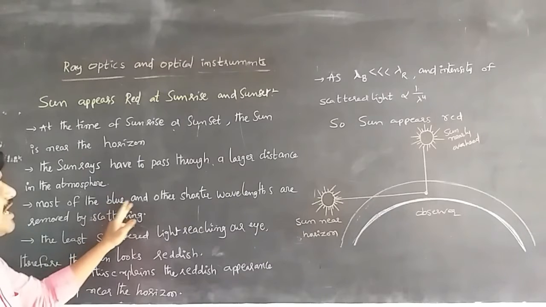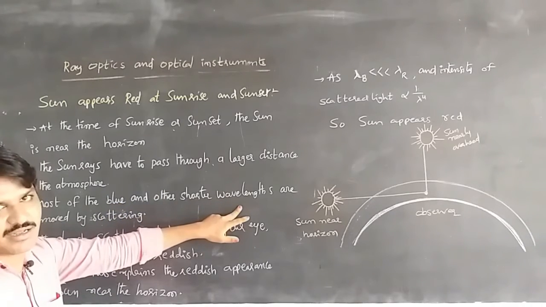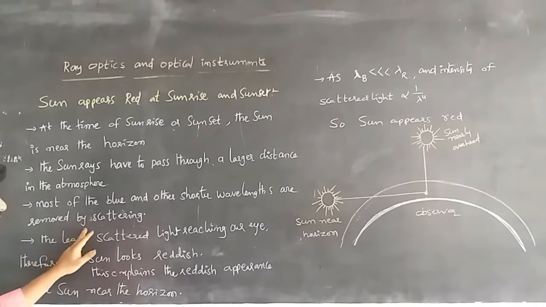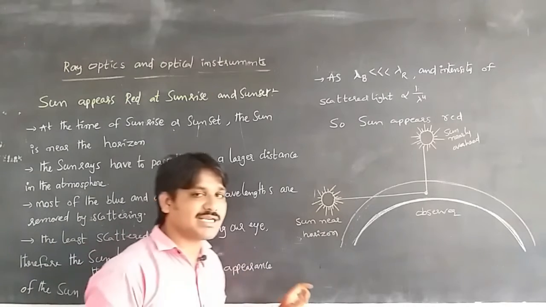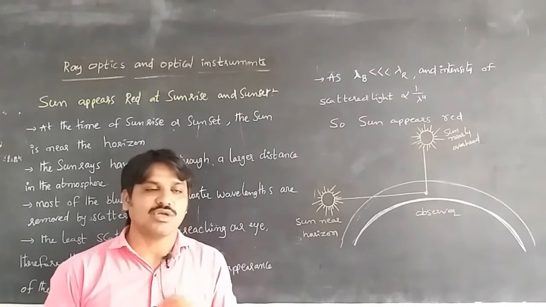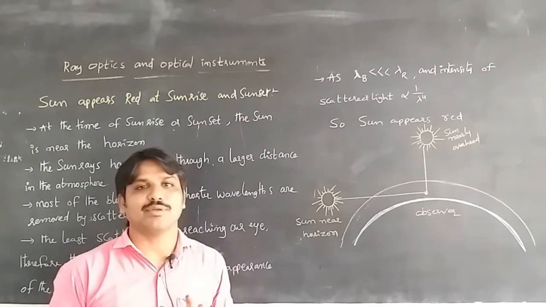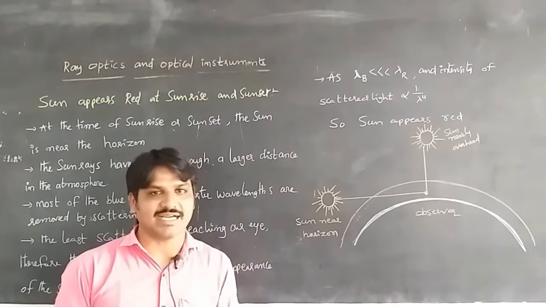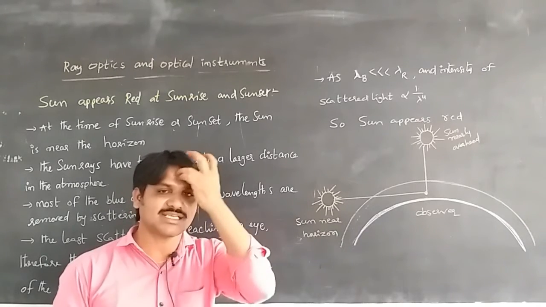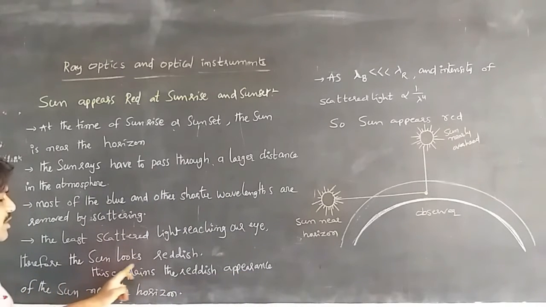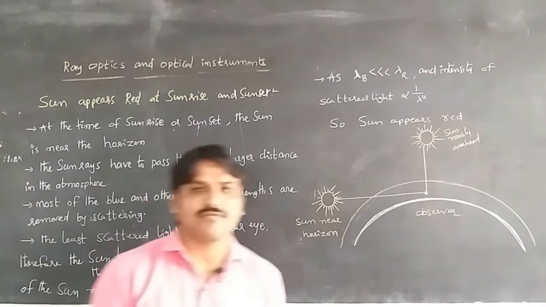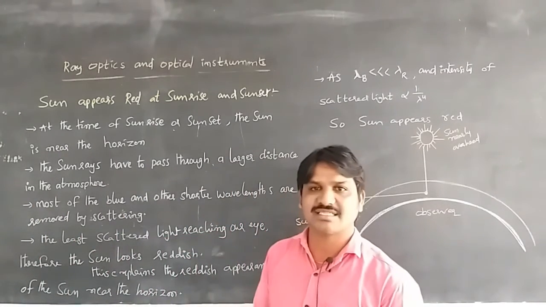Most of the blue and other short wavelengths are removed by scattering, and the least scattered light reaching our eye is red. Among all colors, red has the longer wavelength and is least scattered, so that color can reach our eye. Therefore the sun looks reddish. This explains the reddish appearance of the sun at the time of sunrise and sunset.